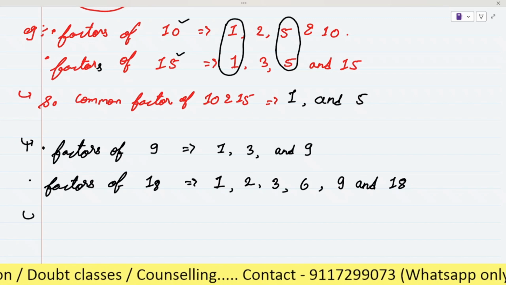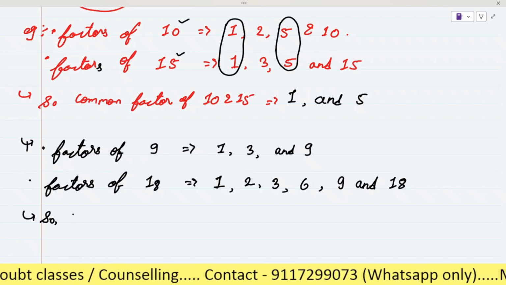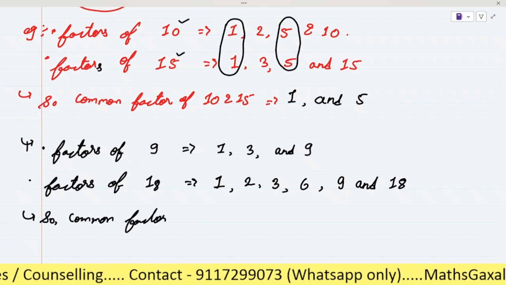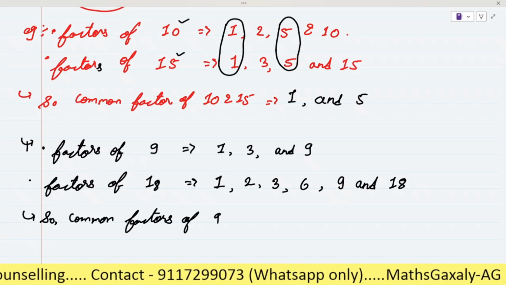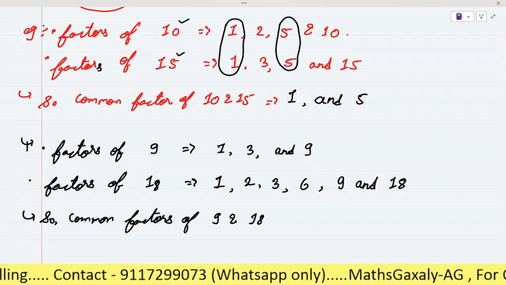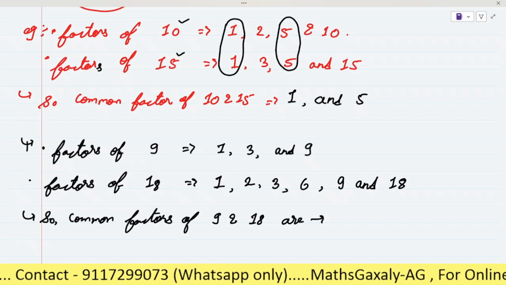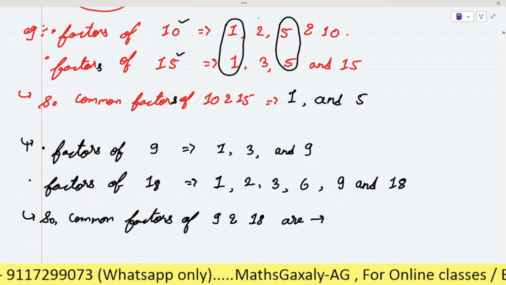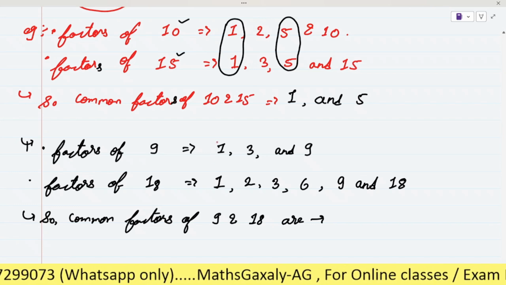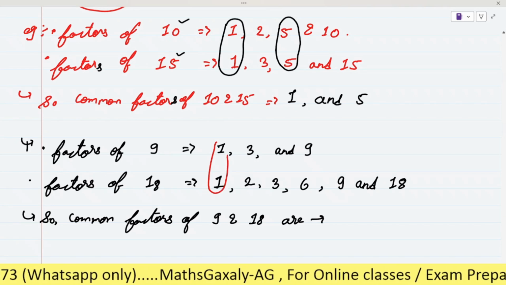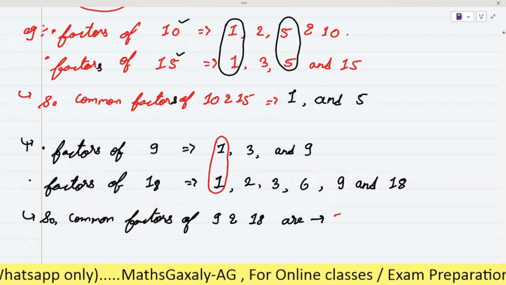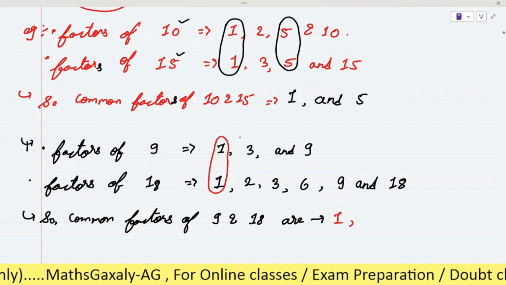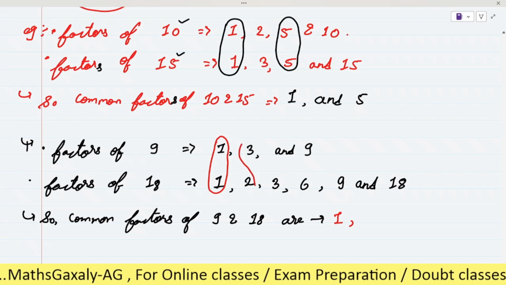So now right here we can say that the common factors of 9 and 18 are, what are they? Check it one by one. As you can see, 1 is in both, so 1 will be the common factor. After this, 2 is in 18, but 2 is not in 9. So 2 will not be the common factor.